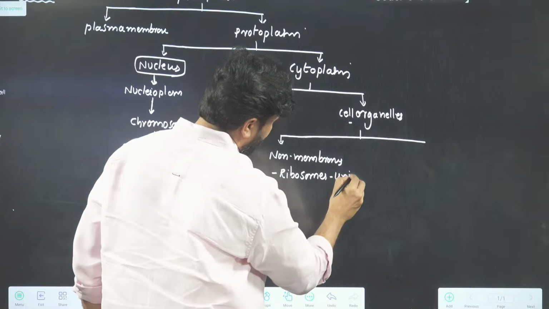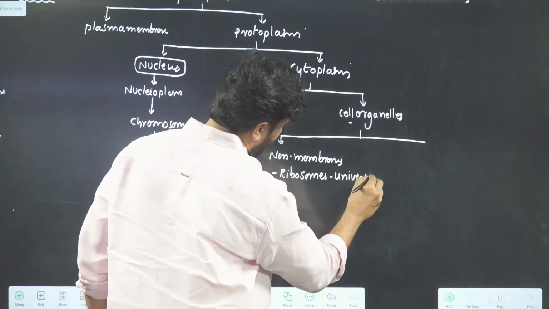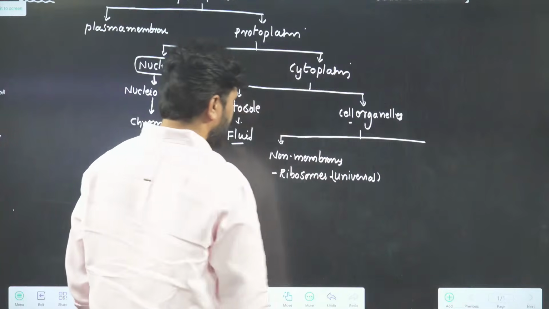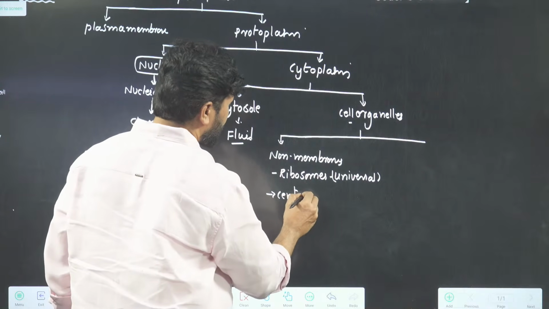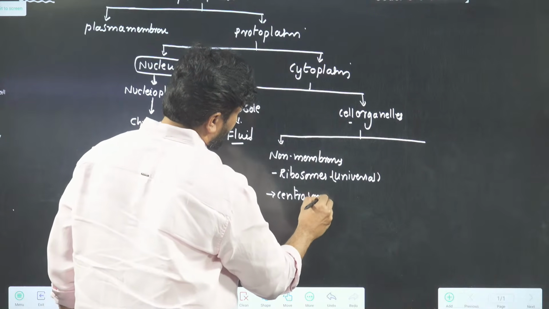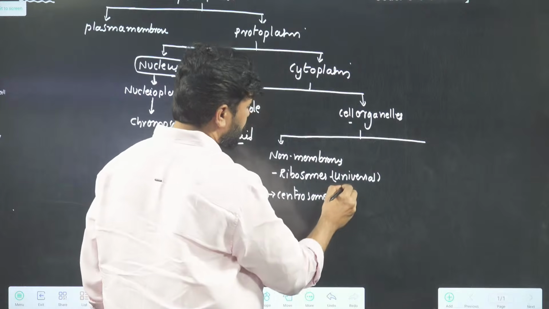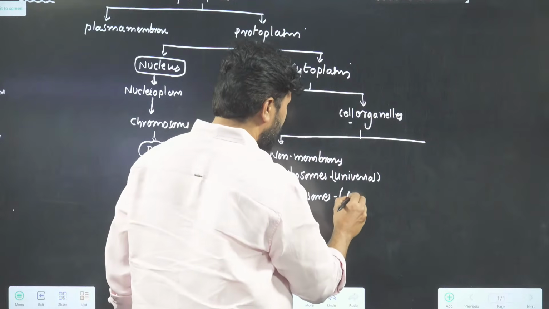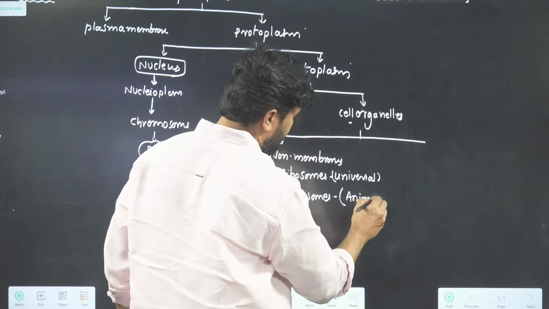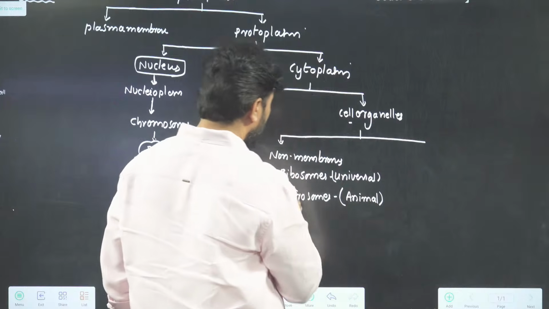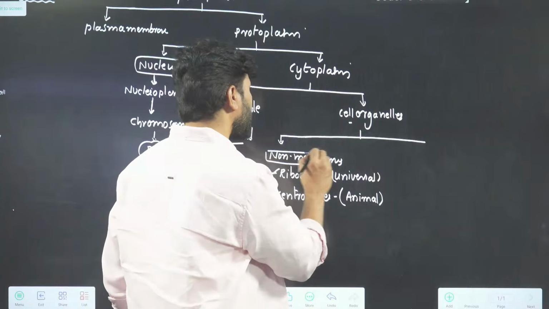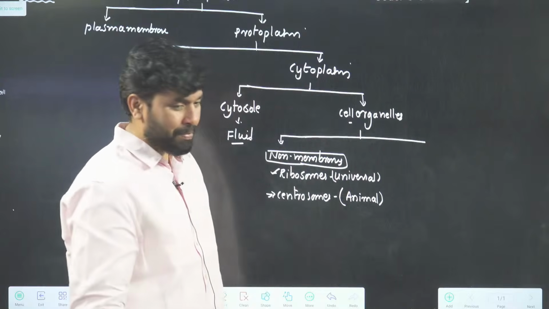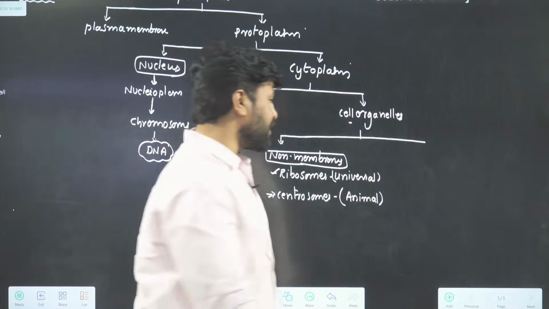Wherever there is a cell, you will see ribosomes. And again centrosomes. Centrosomes are particular; they can be seen only in animal cells. Anyhow, the centrosome and the ribosomes do not have a membrane. Okay, they are non-membranous.